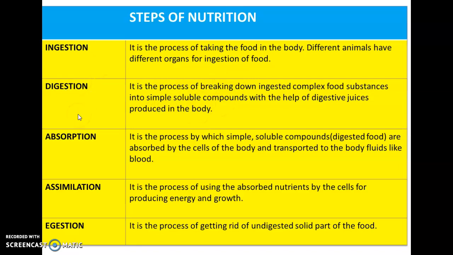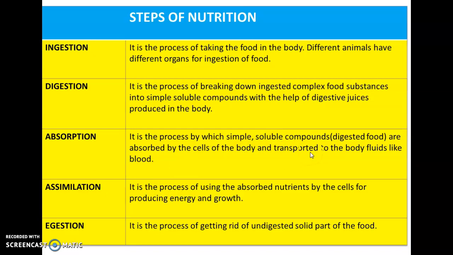Once the digestion is completed, the body performs the process of absorption. What is absorption? We know that in digestion, the complex food is turned into simple food. So this simple food is easily absorbed by the cells of the body and transported to the body fluid like blood. So the blood carries the digested food, or the simple food, to the various parts of the body, right?